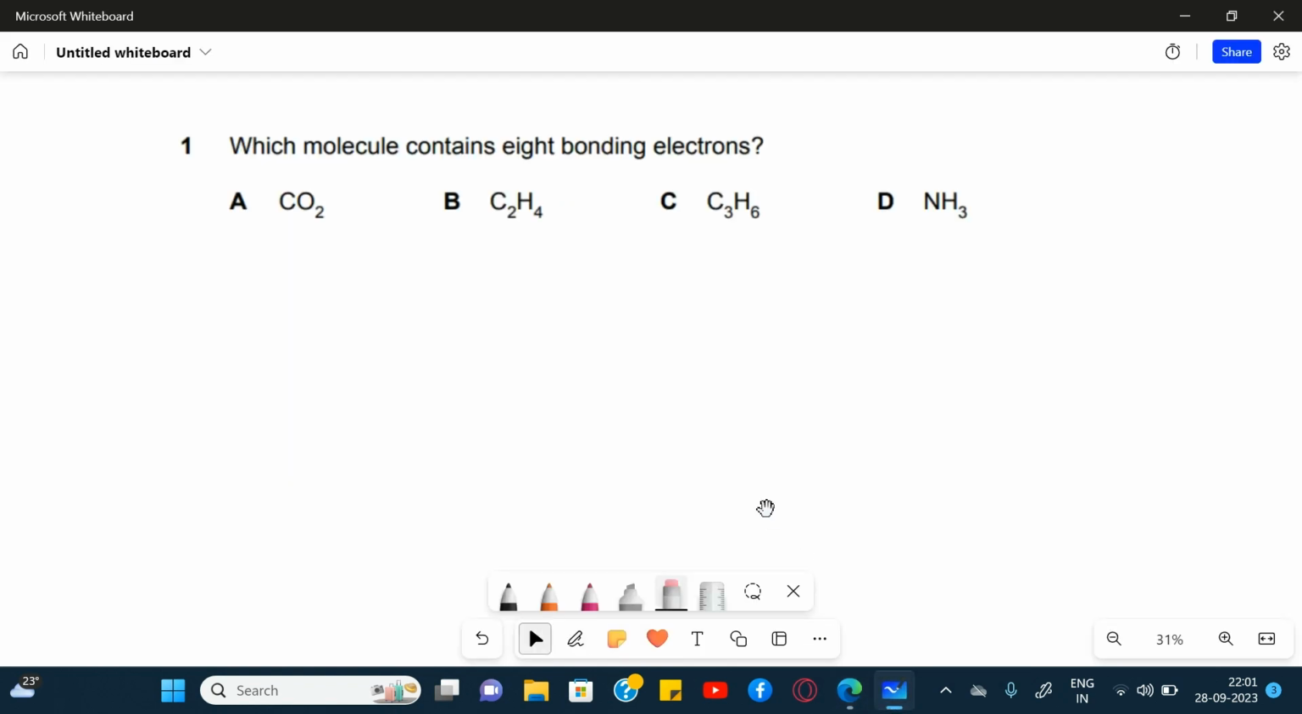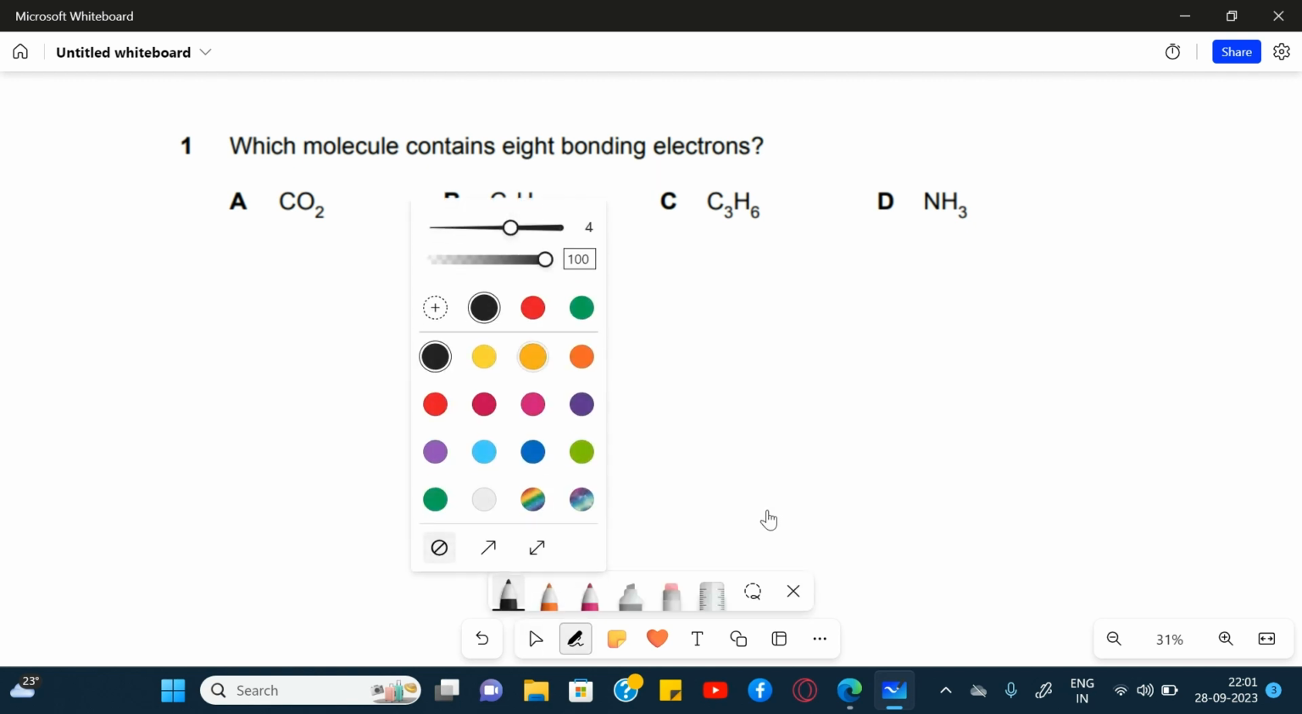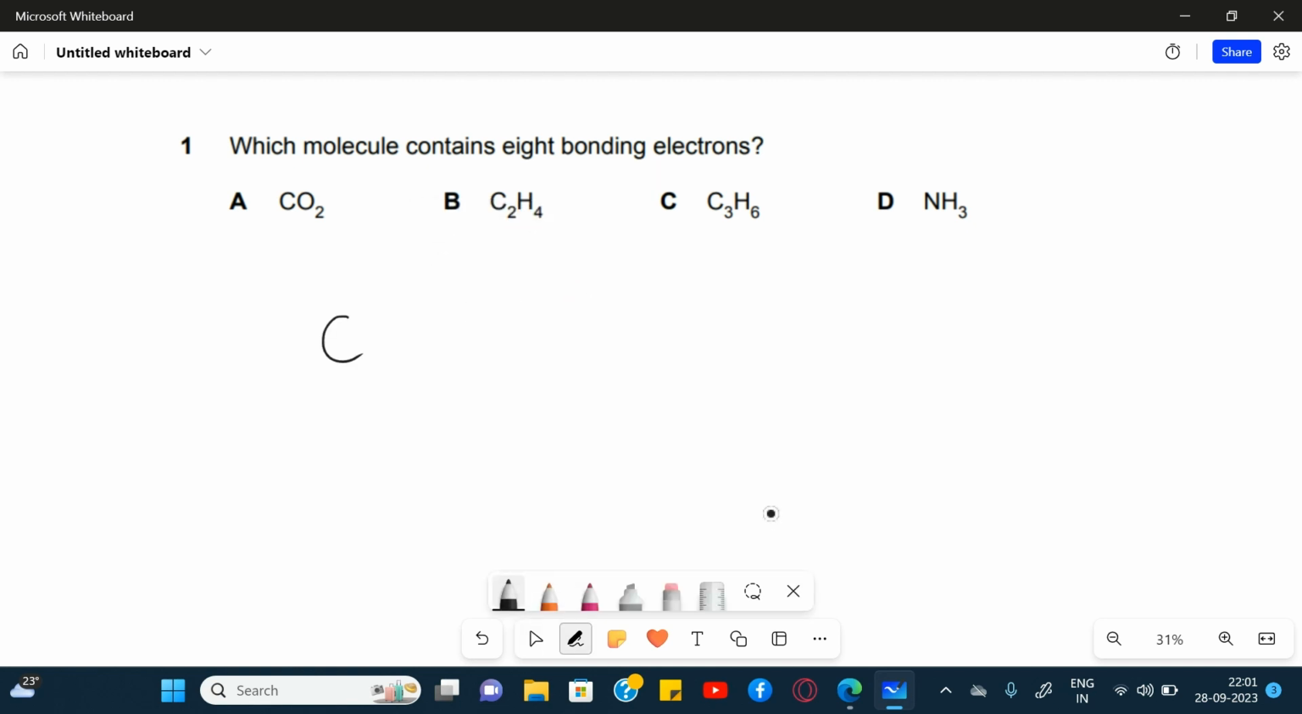First question is, which molecule contains 8 bonding electrons? If I look at the first molecule, which is CO2, the structure of CO2 is linear, where carbon is double bonded with oxygen on one side and another oxygen on the other side. We know that each covalent bond contains 2 electrons. Since there are 4 bonds, that means there are 8 bonding electrons. So option A is correct.